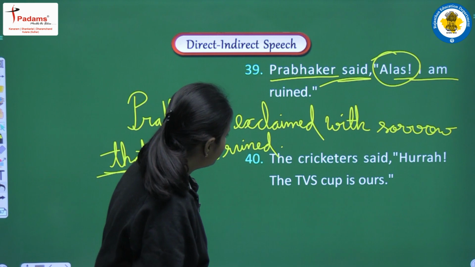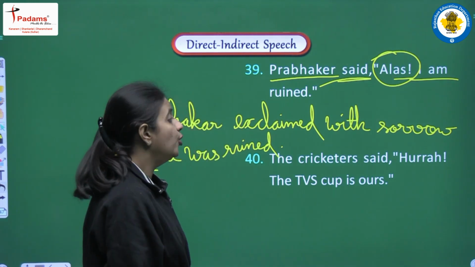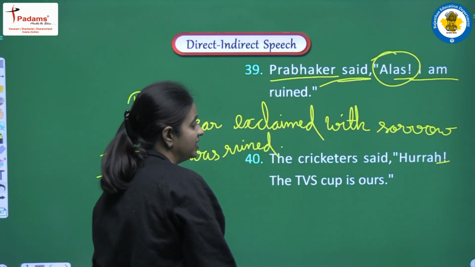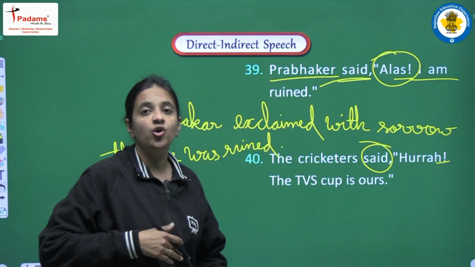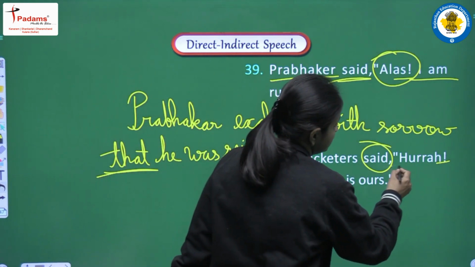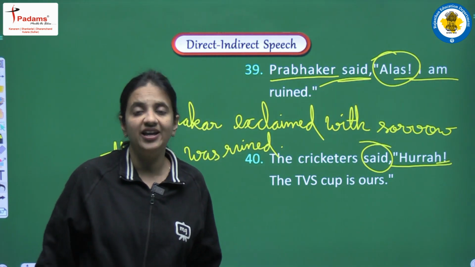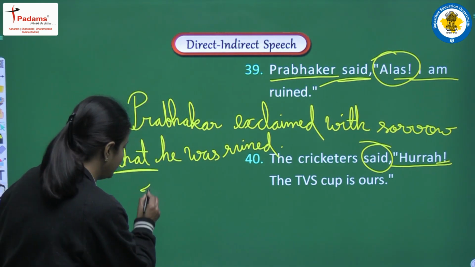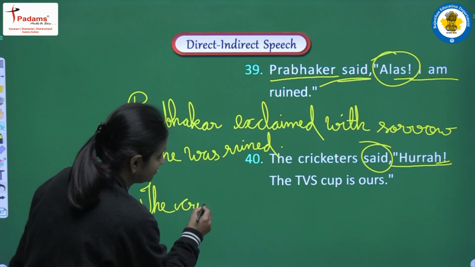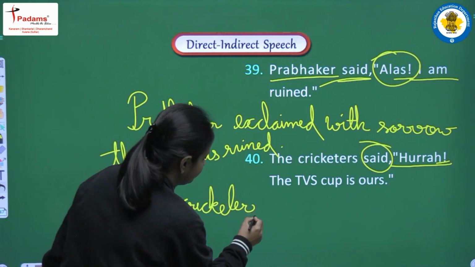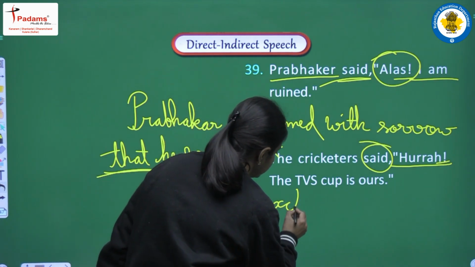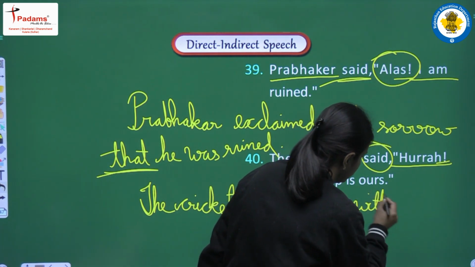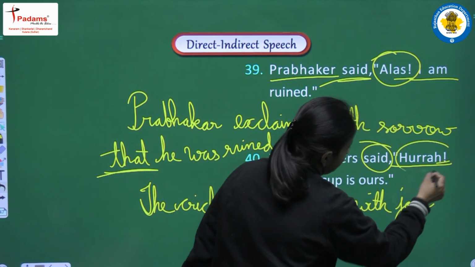Clear? Next example we are having here, the cricketers said, hooray, the TVS Cup is ours. So this is also an exclamatory sentence, and we are having said. So said, it will be converted according to the mood of the reported speech. So in this sentence we are having one word, that is hooray, and hooray shows extreme happiness, and this is the reason here I am writing the cricketers exclaimed with joy. Okay, because it is very much clear because of this word.